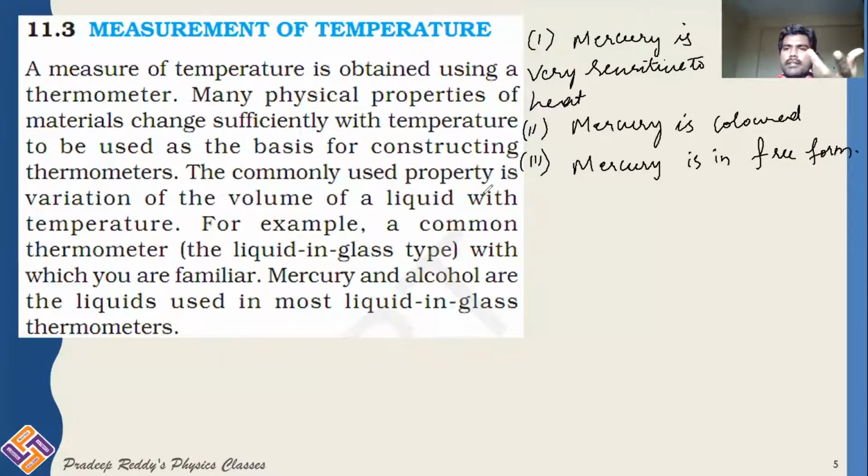For example, water. Water is the combination of hydrogen and oxygen, H2O, which is a combination of hydrogen atoms and oxygen atoms. But mercury is not like that. It is available in the free form, Hg. Mercury itself is Hg. There is no combination with other atoms. That is number 3. And number 4, mercury does not evaporate.